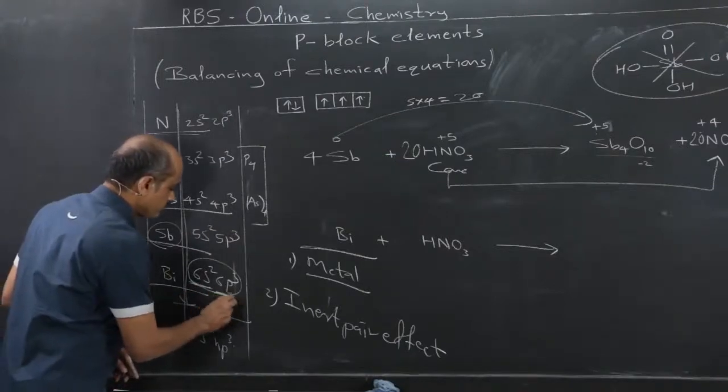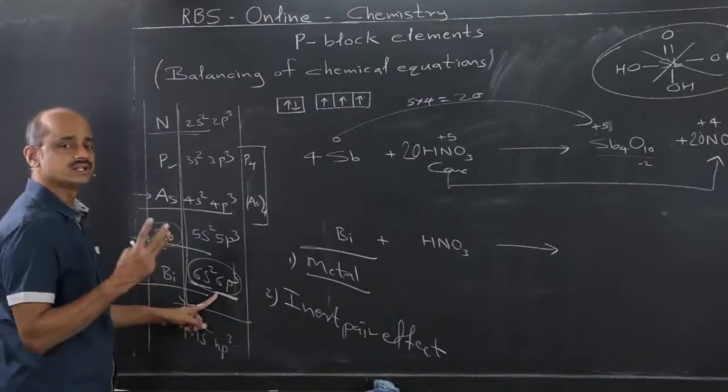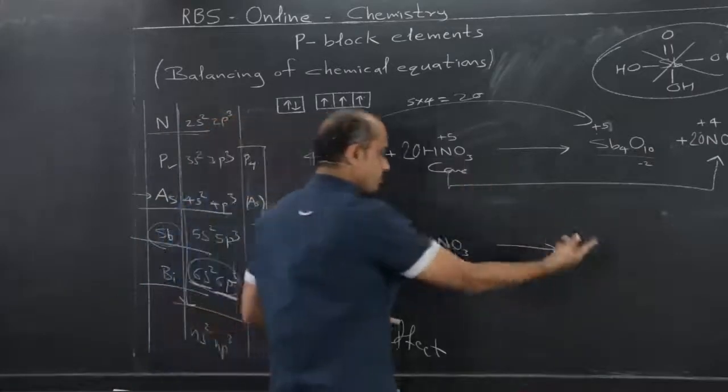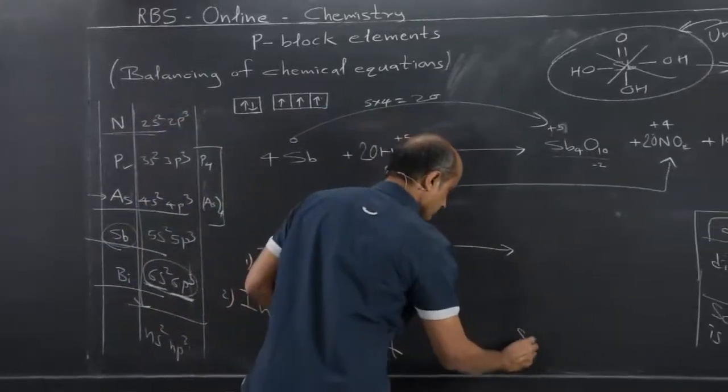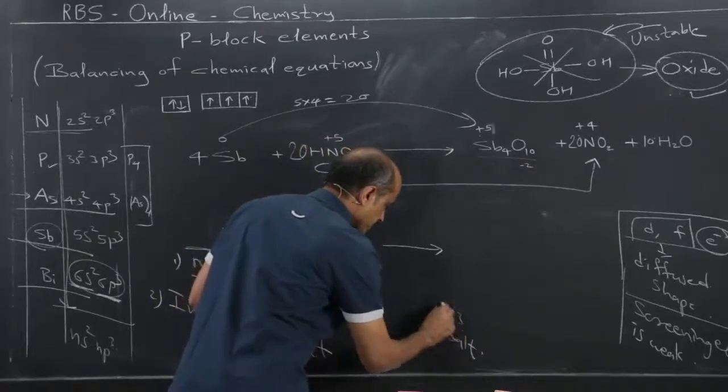Only the other electrons, here 6p3, means 3 electrons are easily available. Therefore, this is a metal, this will get converted into salt, and that too with +3 oxidation number.